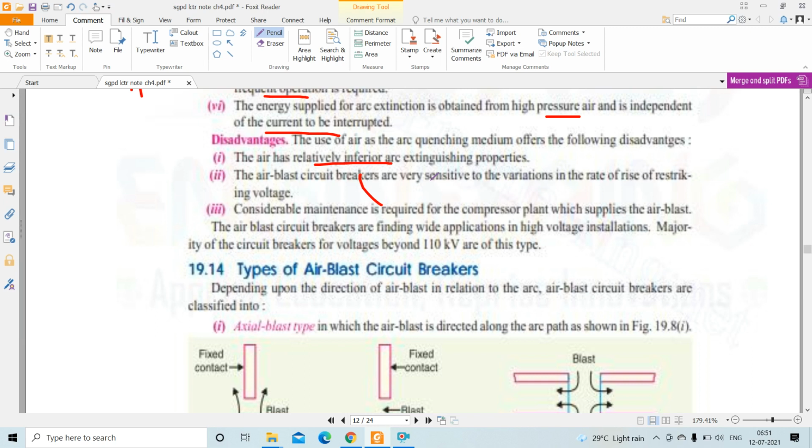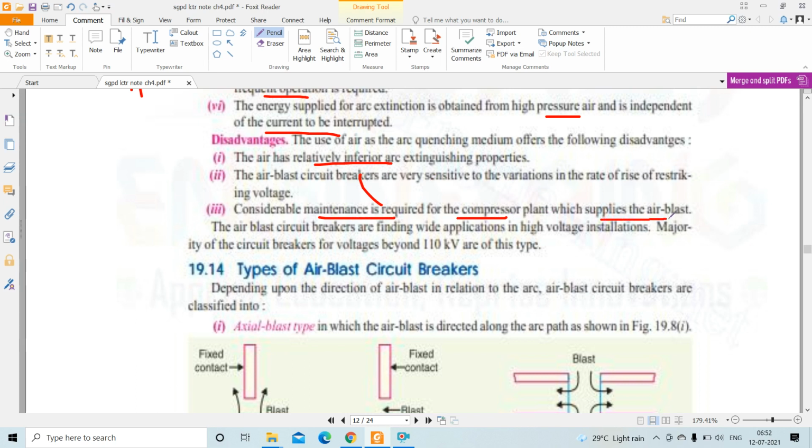That means when there is an increase in the rate of rise of restriking voltage, the arc quenching is also affected. Then considerable maintenance is required for the compressor plant that supplies the air blast.